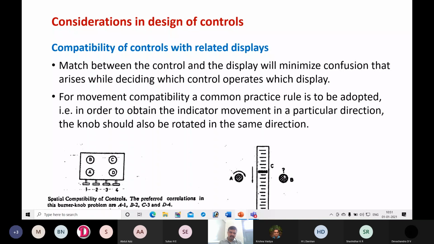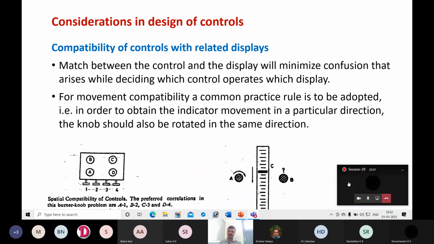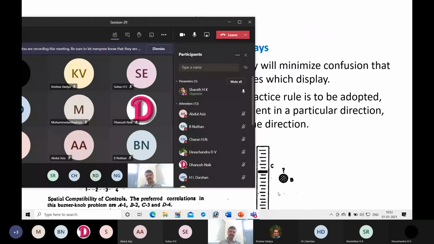Similarly, if you want to rotate B, in which direction should it be rotated? We know that if A is rotated clockwise, the pointer comes downwards. In which direction should B be rotated for it to move down, based on the mental concept? In which direction should B be rotated?